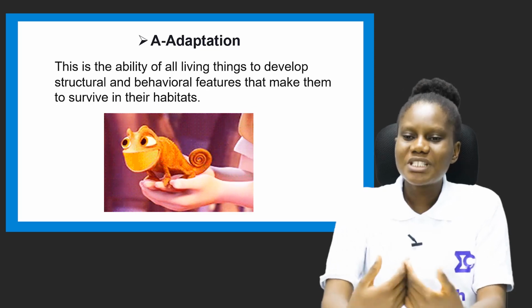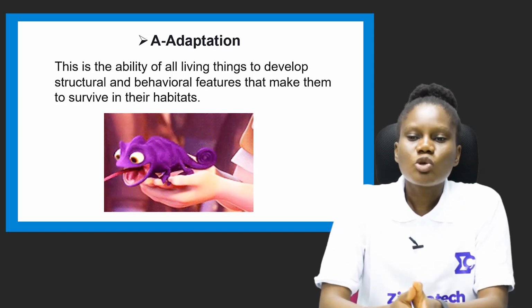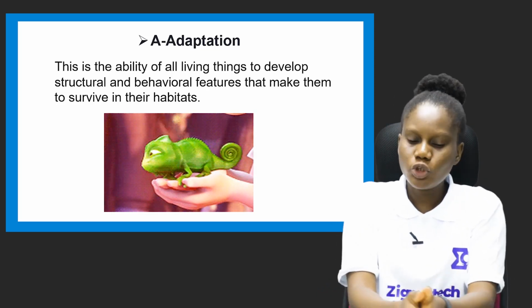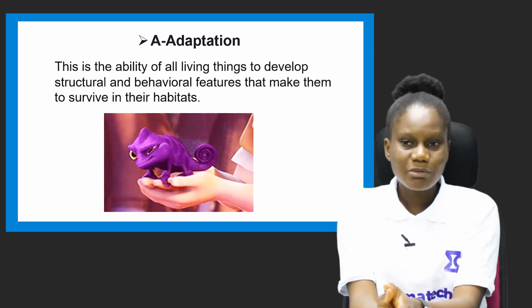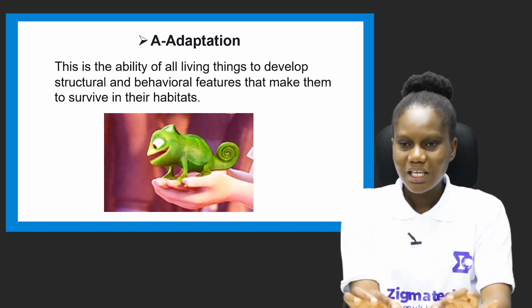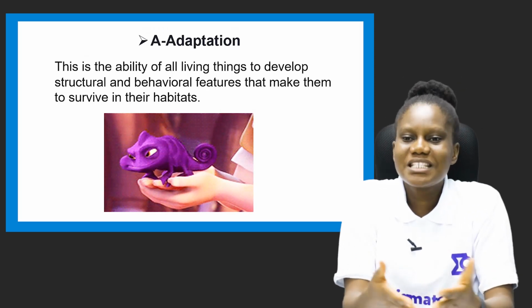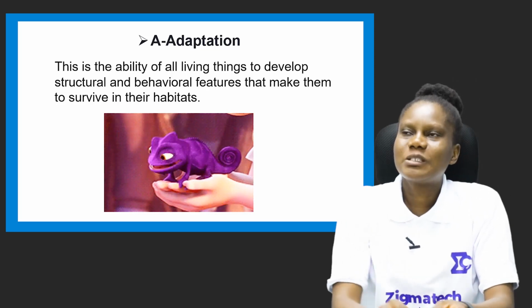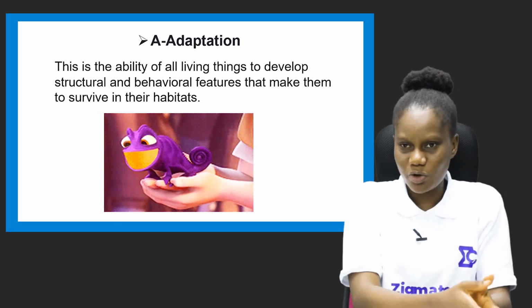So humans, mammals especially, possess lungs, and that is why we can survive on land. That is our special feature for surviving on land. For animals such as fish, they survive in water because they possess gills. Humans cannot survive inside water because we don't possess gills. We don't have any special feature that will make us survive in such environments.